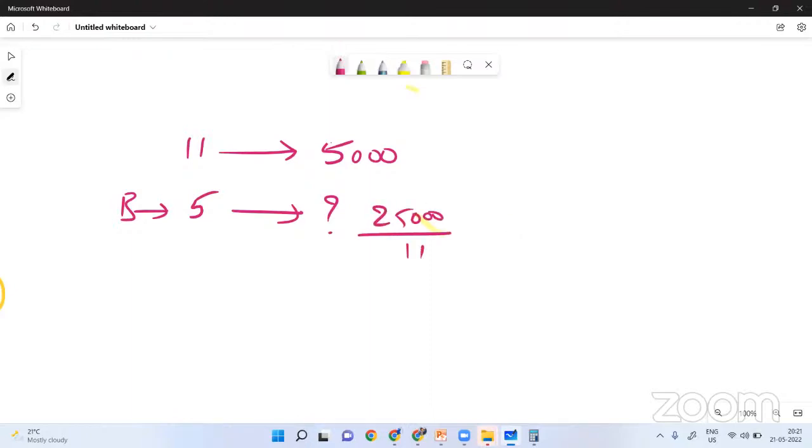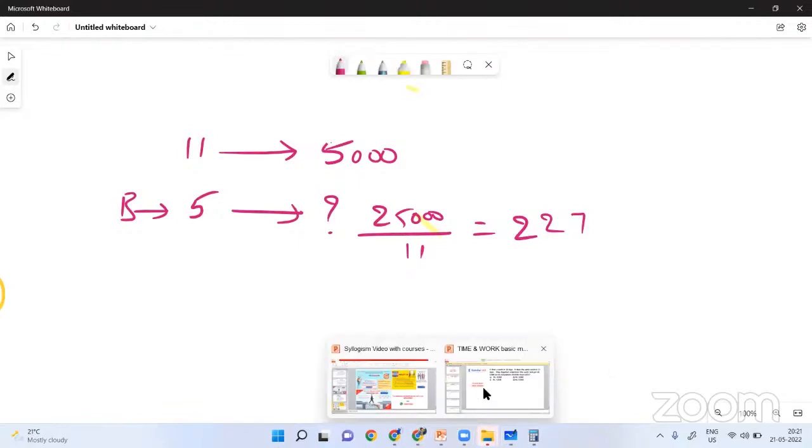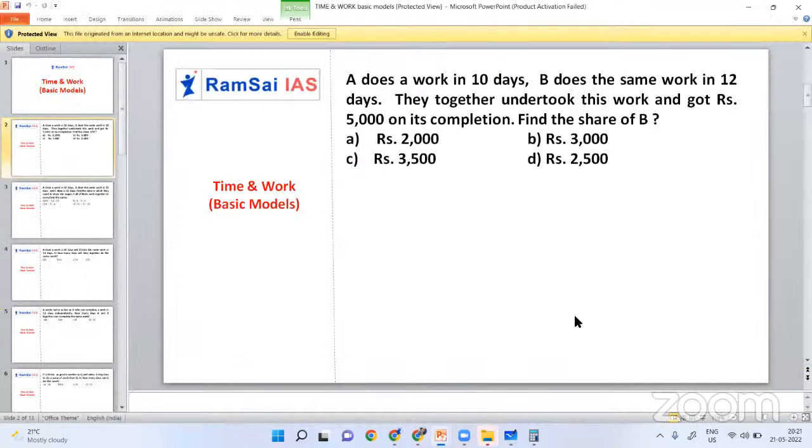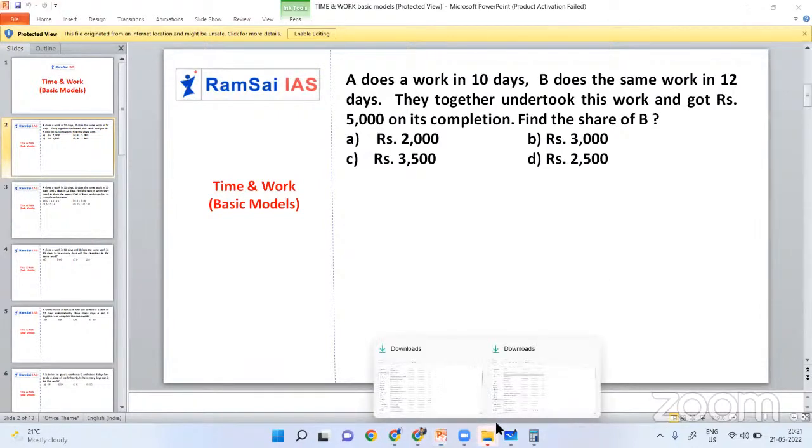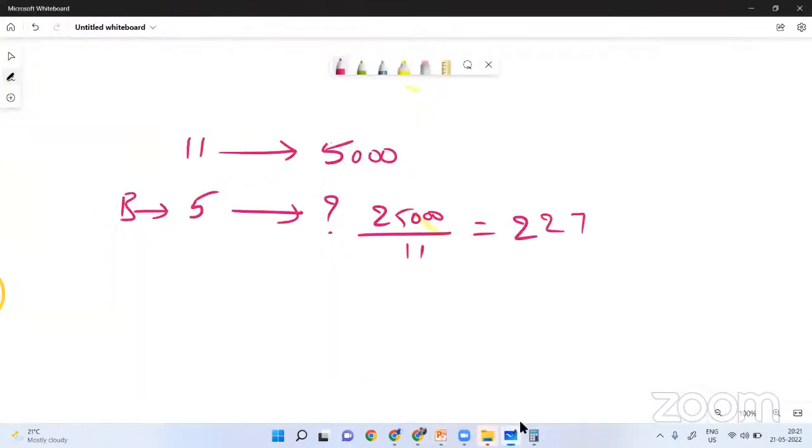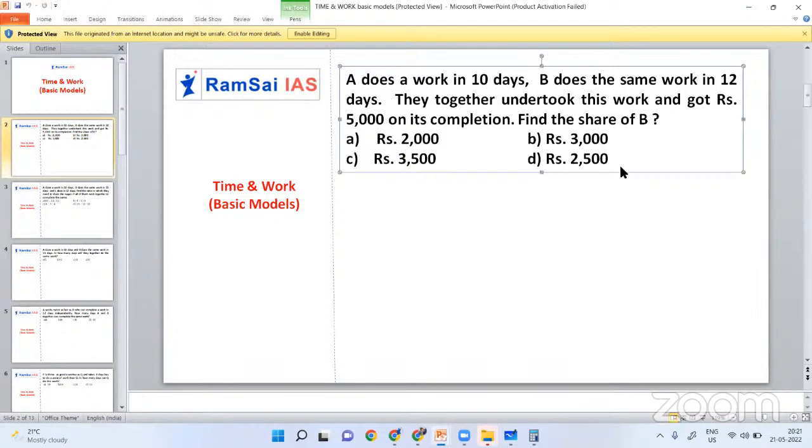25,000 by 11, around this much. So we don't have the exact answer here, but we can go with the approximate answer, 2,500 or 2,000. We can go with 2,500 because it is more than 2,250, no? So we can go with 2,500. Okay, hope you got my answer.